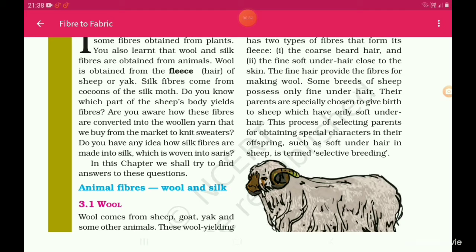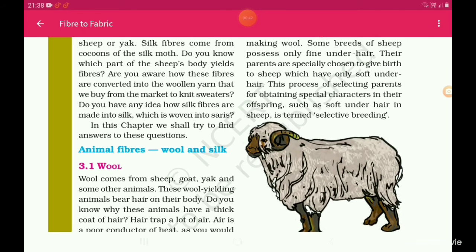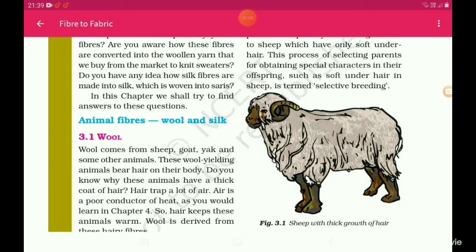Do you know which part of the sheep's body yields fibers? Are you aware how these fibers are converted into the woolen yarn that we buy from the market to knit sweaters? Do you have any idea how silk fibers are made into silk, which is woven into saris? In this chapter, we shall try to find answers to these questions. Animal fibers, wool and silk.